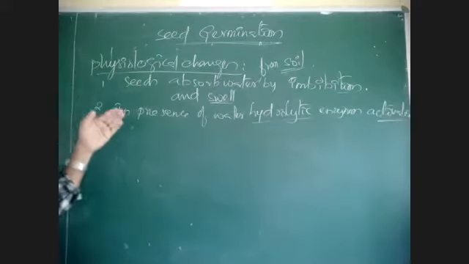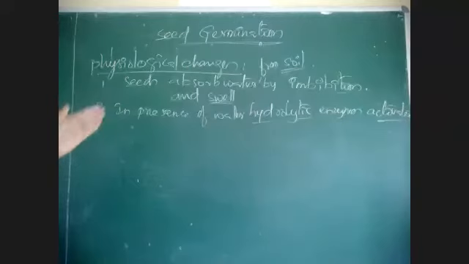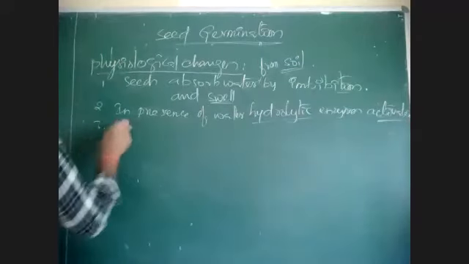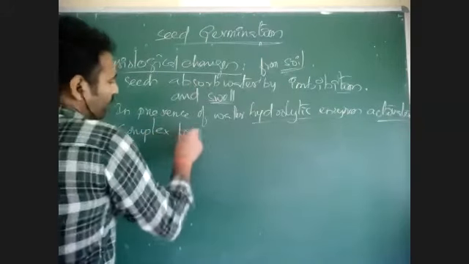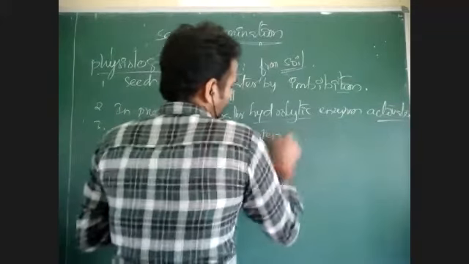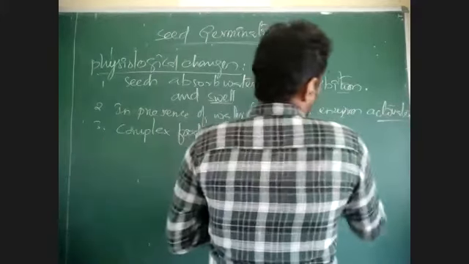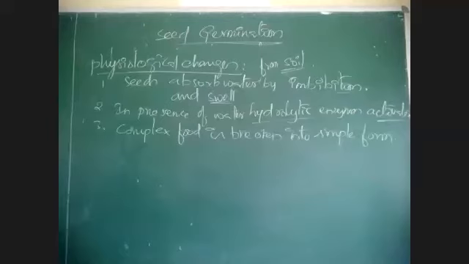So as the food material is broken down, what will happen? Reserved food or complex food is broken into simple form. What is the complex food? Complex food may be reserved food like polysaccharides. The polysaccharides include what?